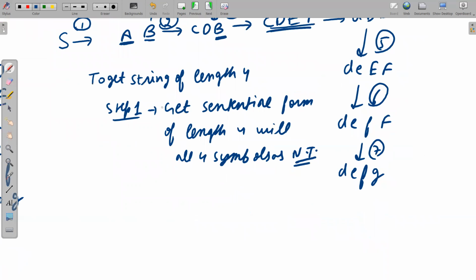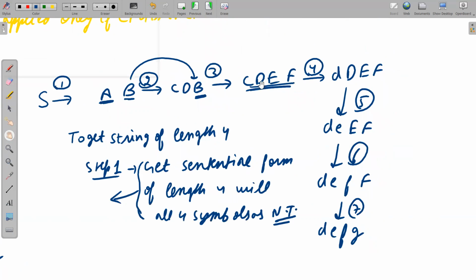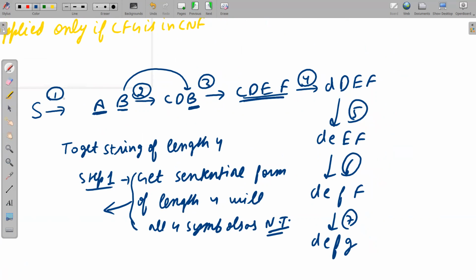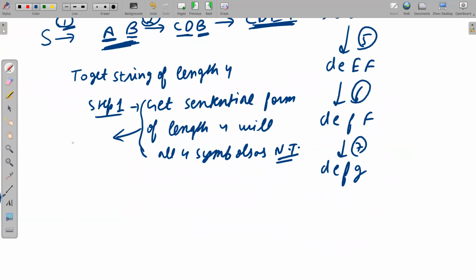So what do you think? How many steps or how many production rules are needed to get 4 symbols non-terminal, or a sentential form of length 4? Obviously we need 3 steps. Why? Because first step has given us 2 non-terminals. Then in second step, 1 non-terminal is added. In third step, 1 more non-terminal is added. That means each and every step is giving us 1 non-terminal, except the first step, which is giving us 2 non-terminals. So obviously we need n minus 1 steps. So for this we need 3 steps.